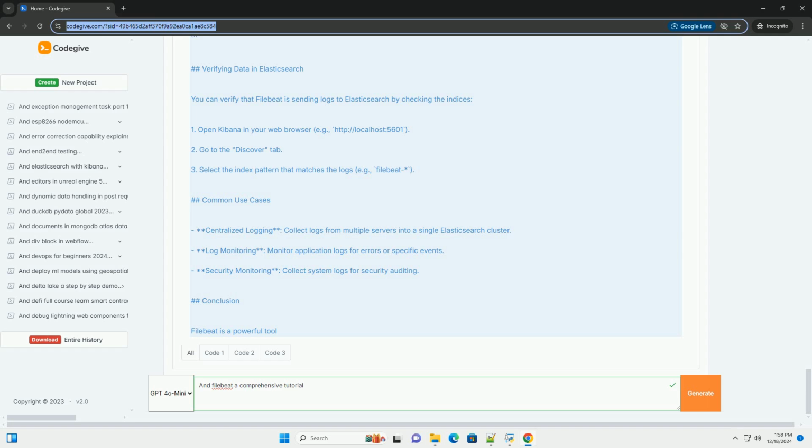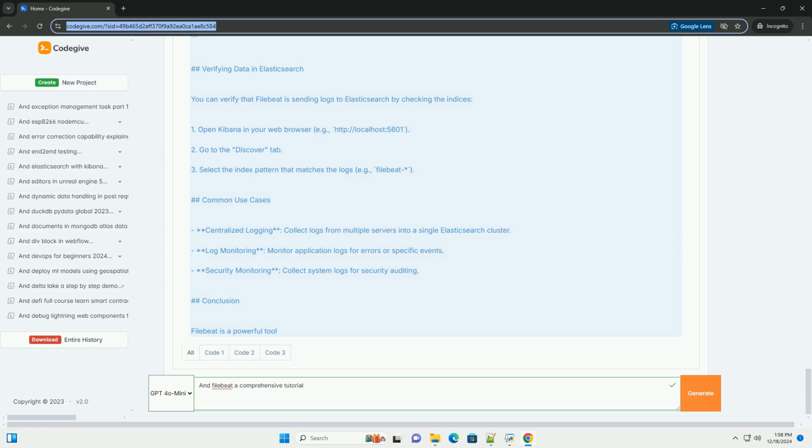Step 2. Enable FileBeat service. On Linux, you can enable and start the FileBeat service using bash: sudo systemctl enable filebeat, sudo systemctl start filebeat. Configuration. The primary configuration file for FileBeat is located at /etc/filebeat/filebeat.yml on Linux systems.